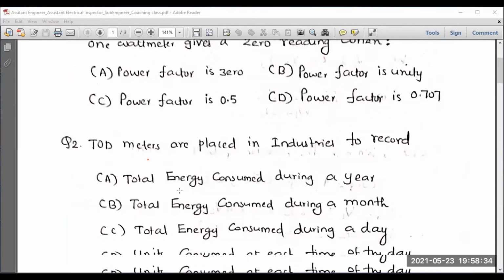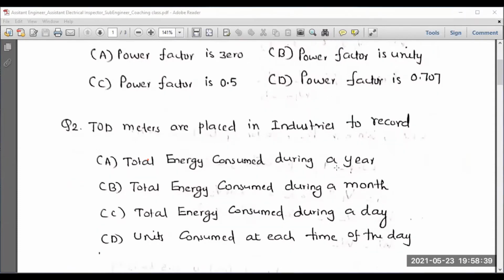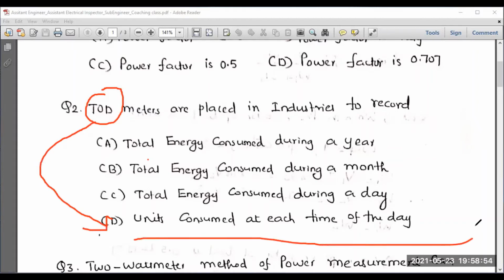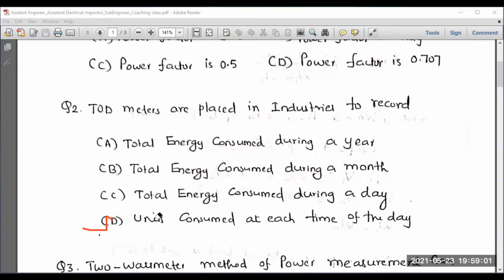Do remember this. Next question: TOD meters are placed in industries to record total energy consumed during a year, total energy consumed during a month, total energy consumed during a day, or units consumed at each time of the day. The right answer: a TOD meter is a type of energy meter that is mainly used for the units consumed at each time of the day. It is mainly used for the demand side management technique, DSM technique. Whenever you are learning about demand side management, you will be learning about TOD meters.